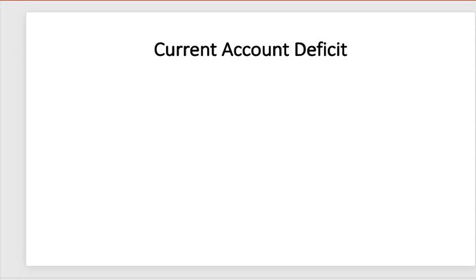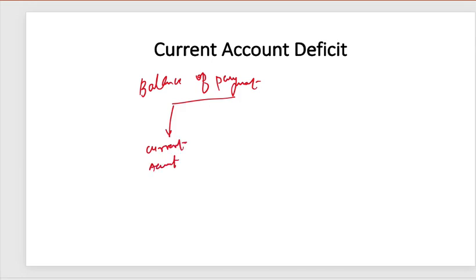See, there is a concept that is called balance of payment. And in balance of payment, there are two sub accounts. One is called current account and another is called capital account.